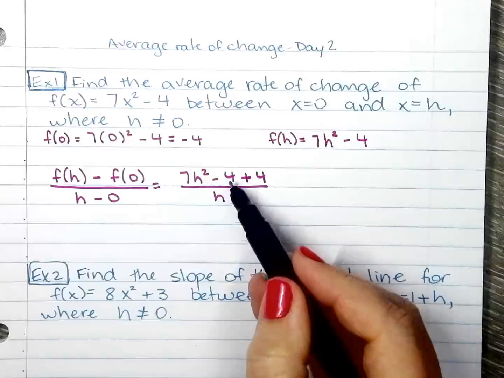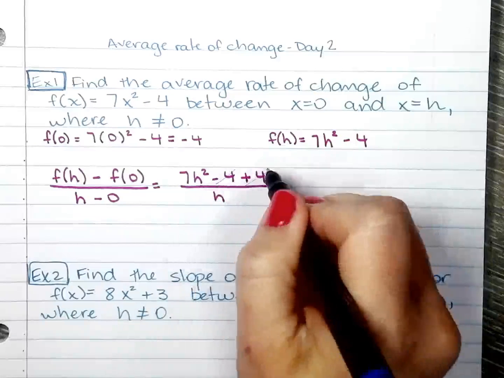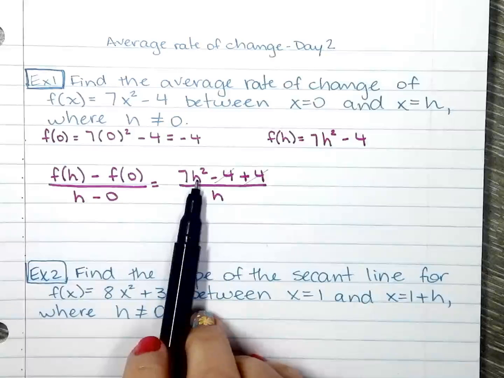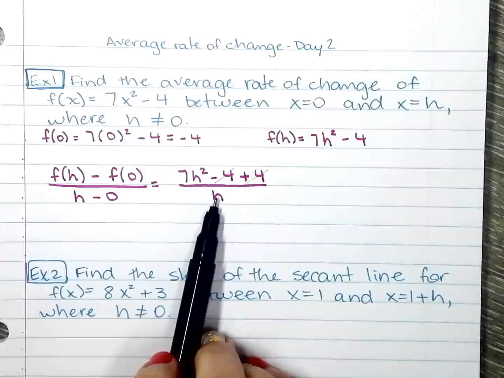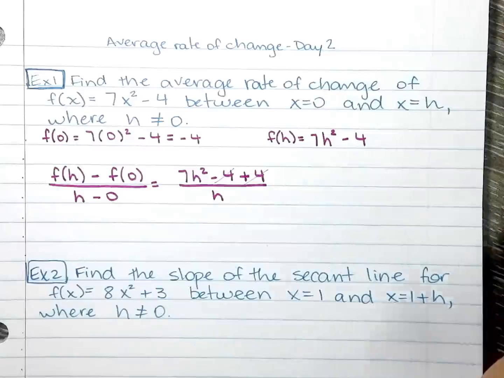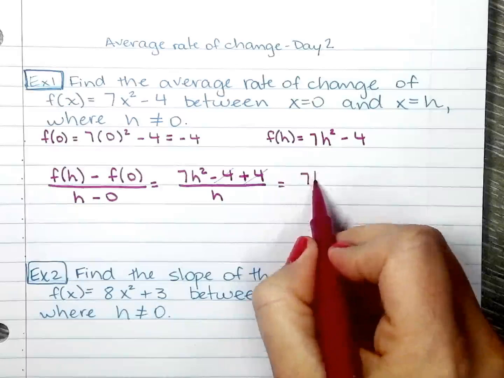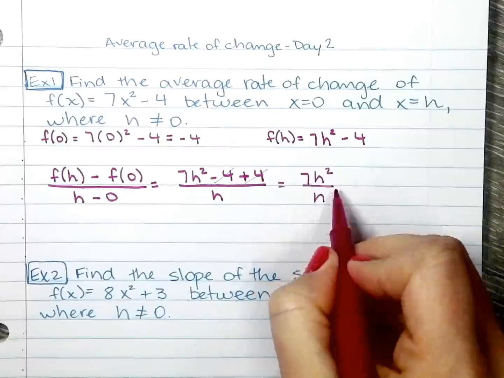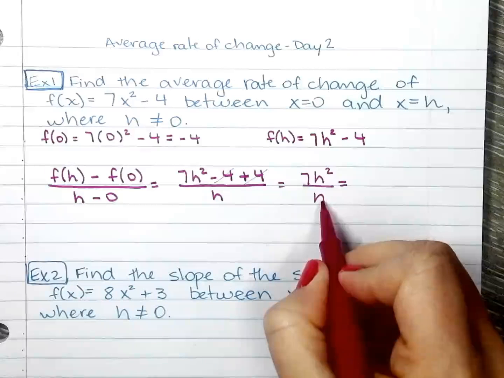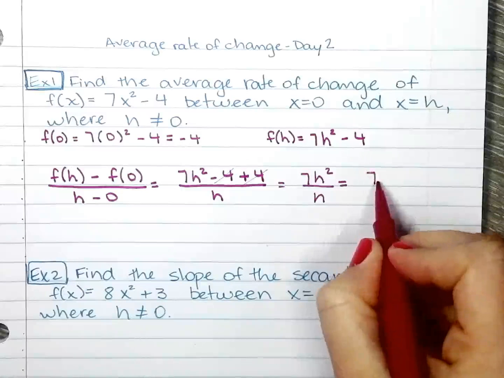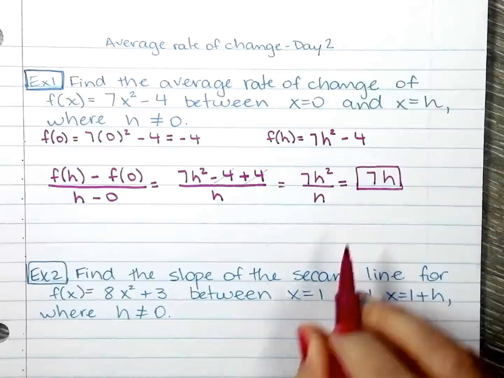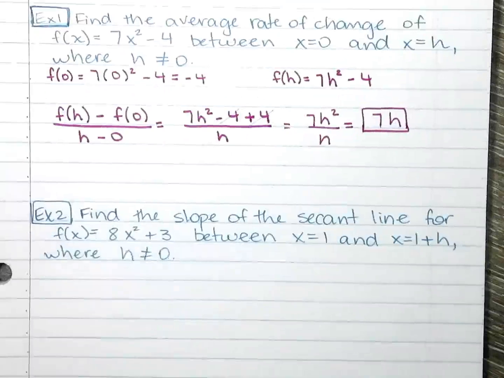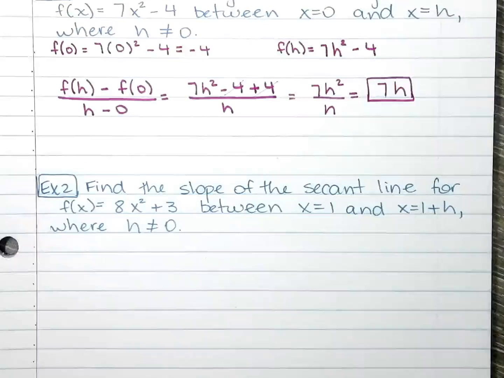Now, negative 4 plus 4, that's 0. Now I have to divide 7h squared by h. I subtract exponents. So I have 7h squared divided by h. H squared divided by h is just h. So 7h. You will leave that in terms of h. Okay, picking up the pace now.